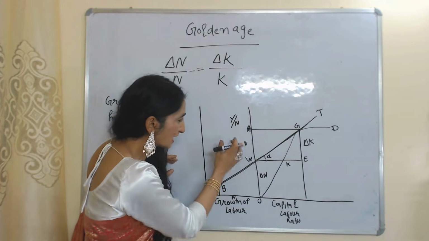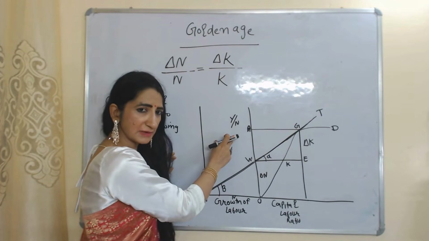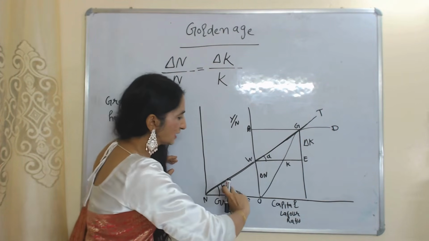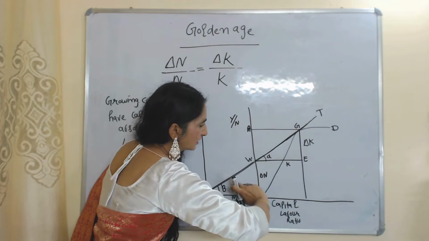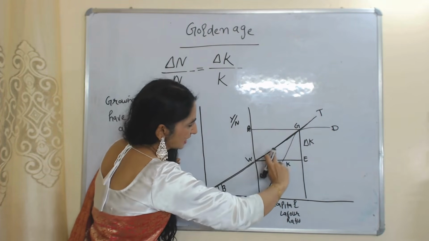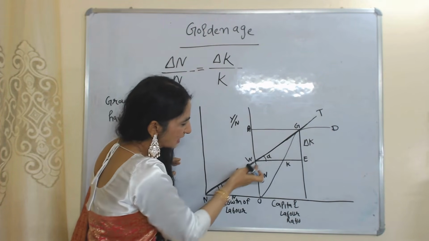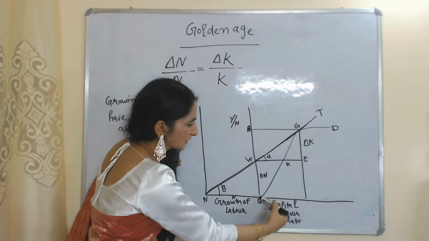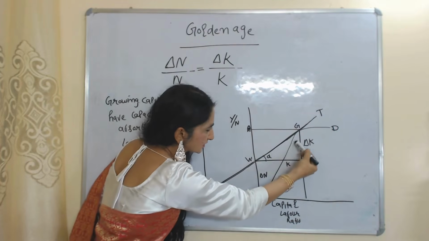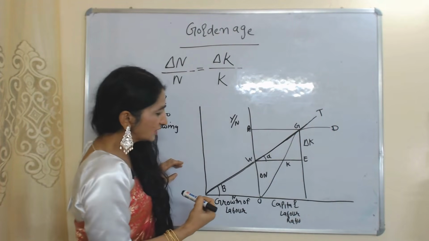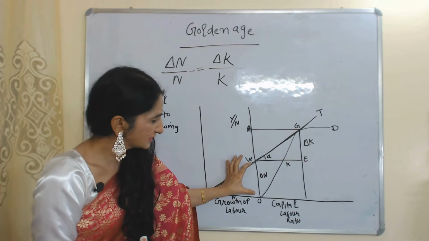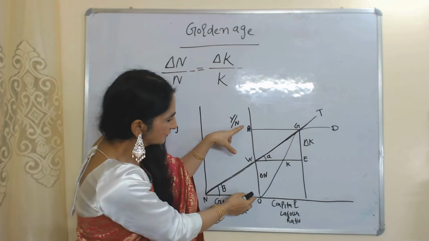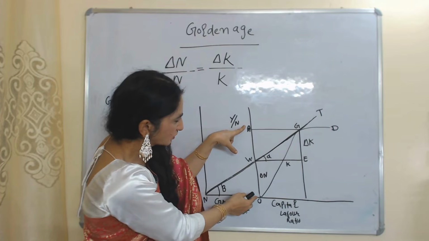On vertical side we have output per labor, or we can say labor productivity. Here we have one tangent, this line, OT, NT. This line is one tangent and this line mainly represents steady growth path. And we have one production curve OD. This is our production curve. Here you can see we are paying wages equal to OW and output getting from laborers is equal to OA.